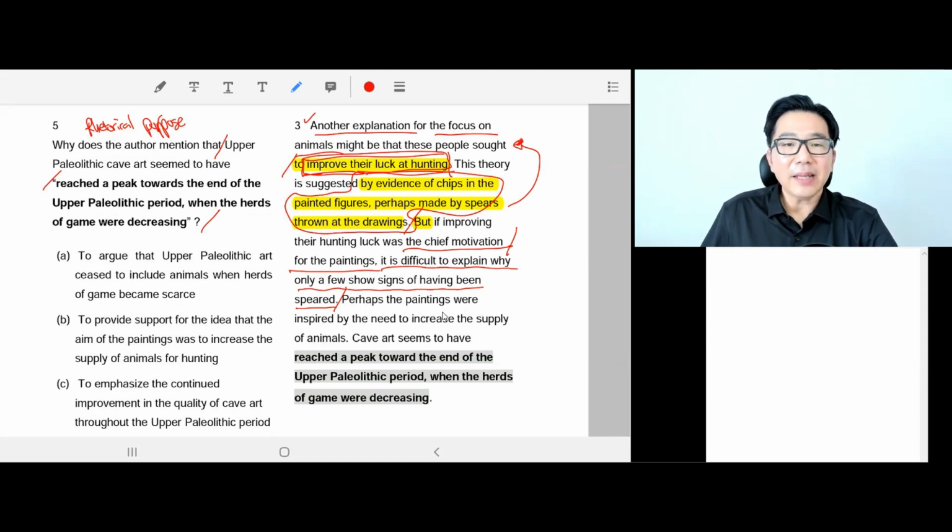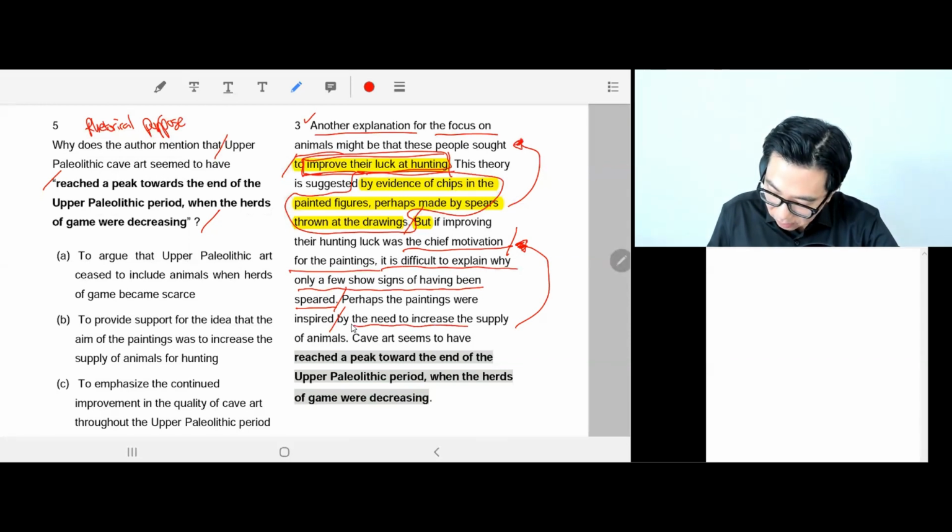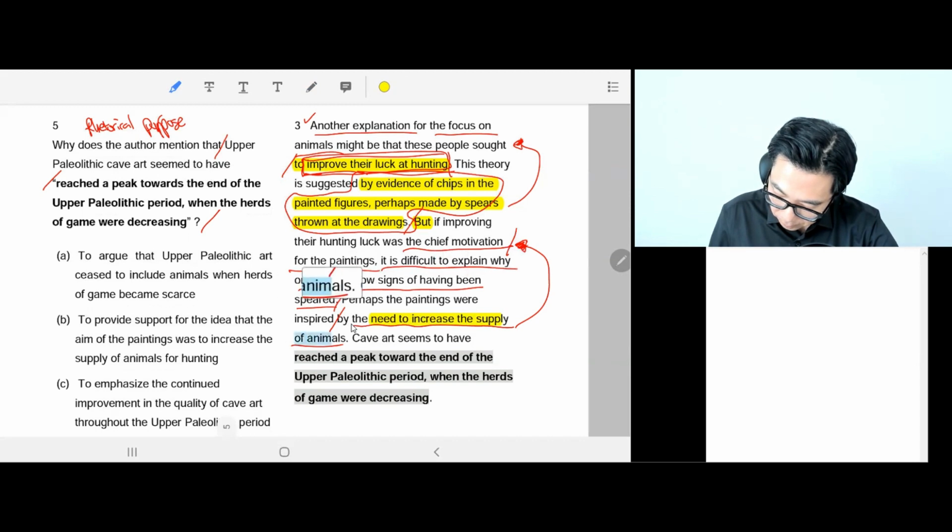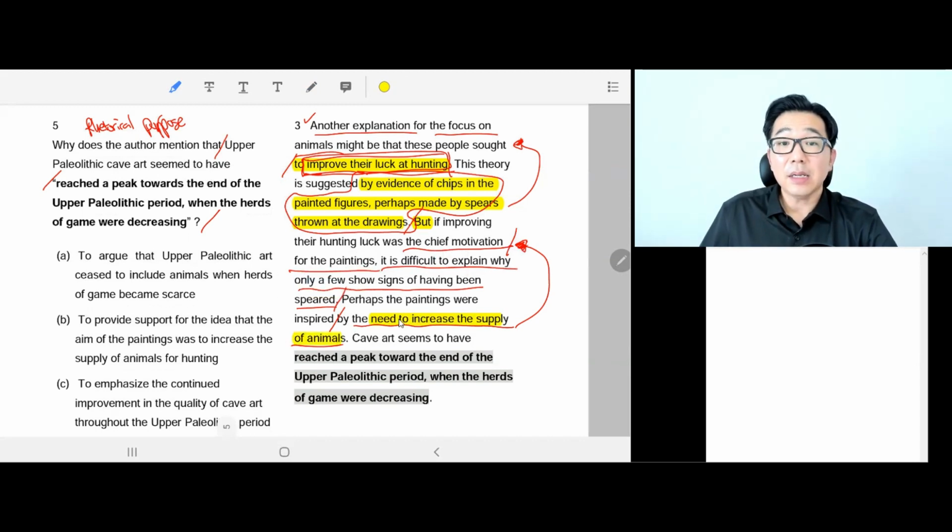Perhaps, maybe, the paintings were inspired by, see, so the real reason, the main reason, the chief motivation, primary reason why they drew animals is maybe the need to increase the supply of animals, right? So this may be the main reason why these people drew animals in their cave art, right? This is probably the main reason.